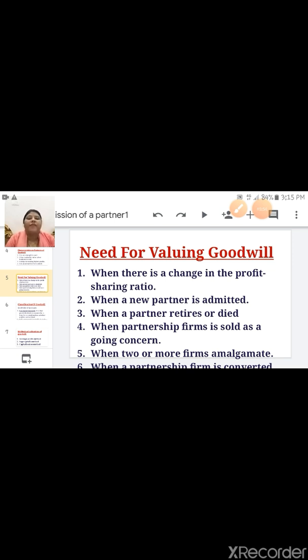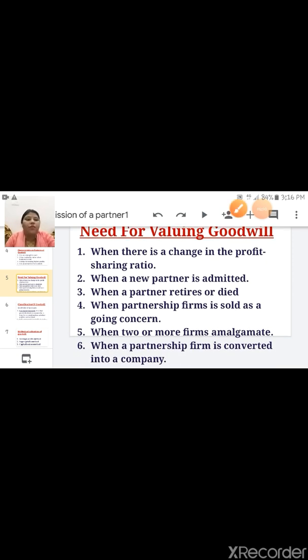Why do we have to calculate the goodwill? First point is, when there is a change in the profit sharing ratio. Suppose in the first year the profit sharing ratio is 3:2:1 if there are 3 partners. In the next year the profit sharing ratio will be equal. So in this case you have to calculate the goodwill. Second, when a new partner is admitted, again the profit sharing ratio will change. So you have to calculate goodwill.